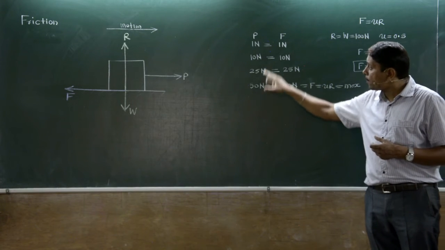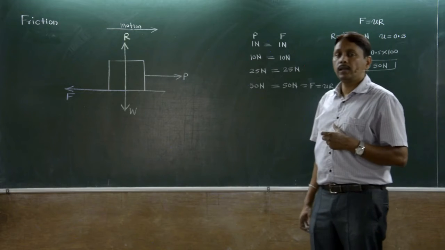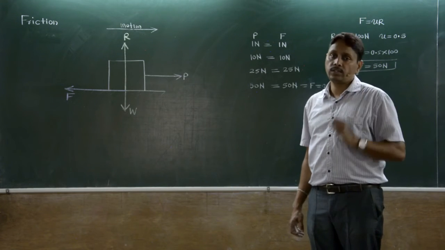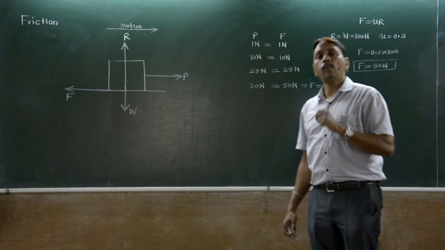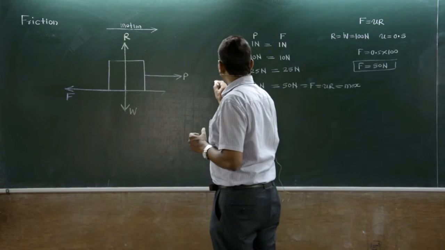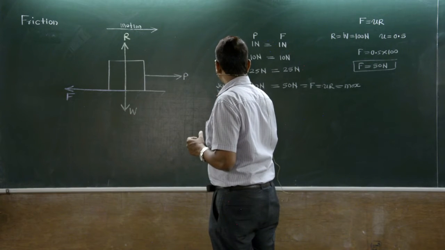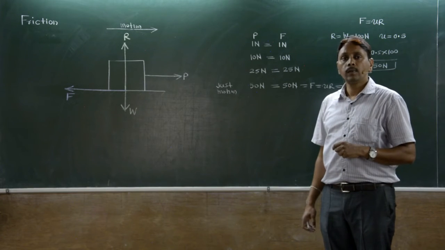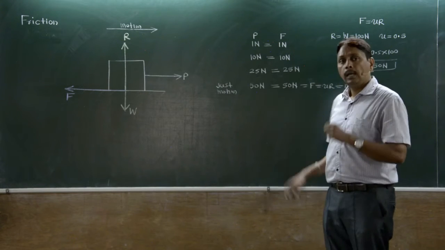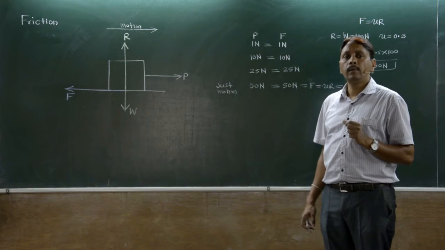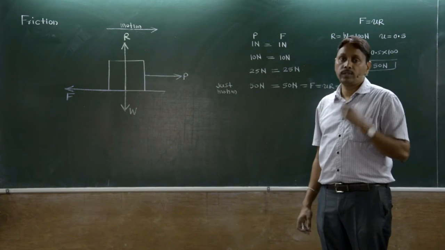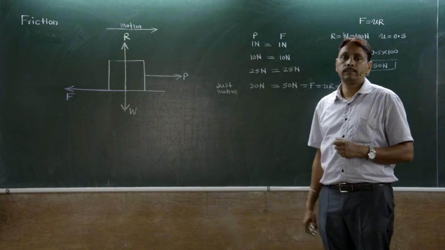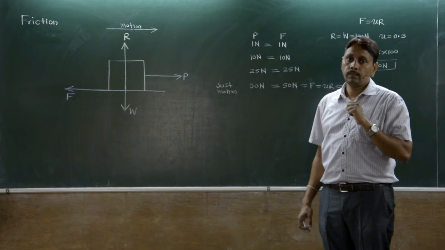At this applied force, the body slightly moves, let's say by 1 centimeter, and comes to rest. That state of the body is called just motion. When we apply 50 Newton, in the short time in which 25 changes to 50, the body slightly moves and again comes to rest. This slight movement is called just motion, or limiting motion.